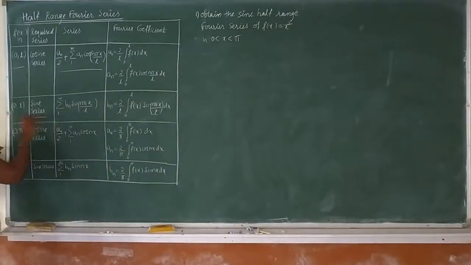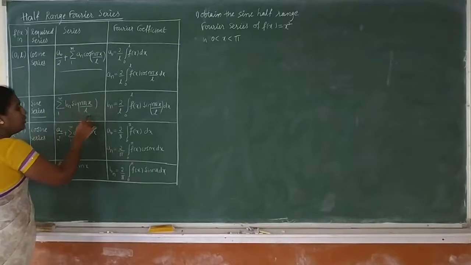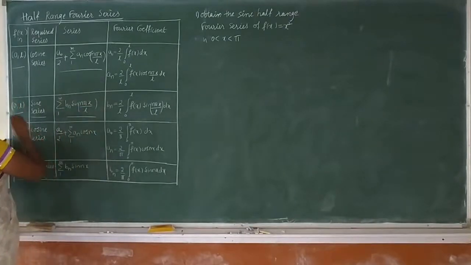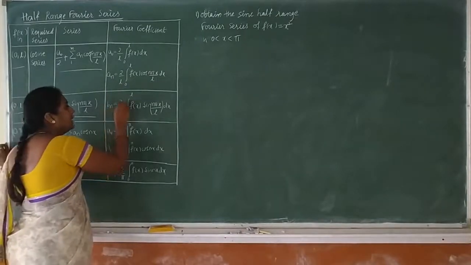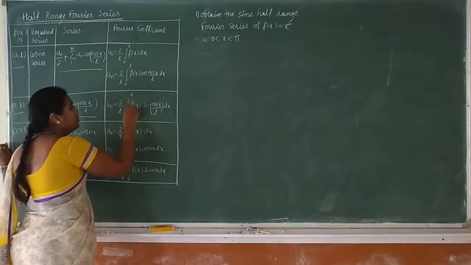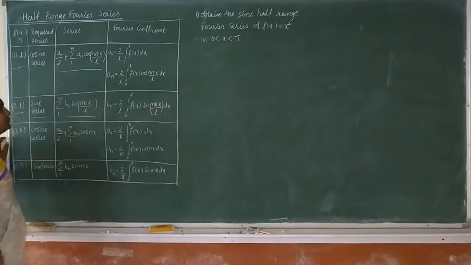Next, the sine series in the interval 0 to L is given by summation n equals 1 to infinity of bn sin(n pi x upon L), and the coefficient bn is given by 2 by L integration 0 to L f of x sin(n pi x upon L) dx.